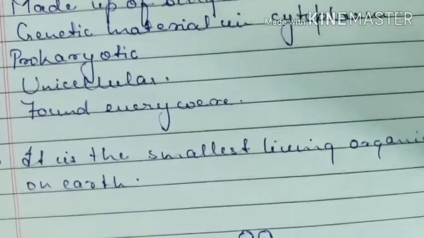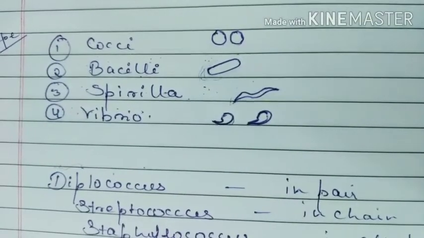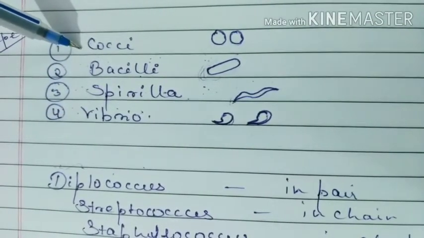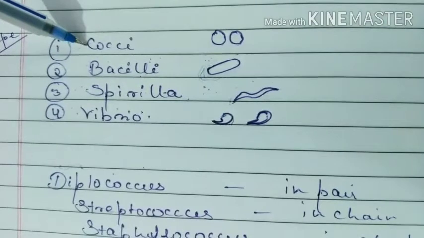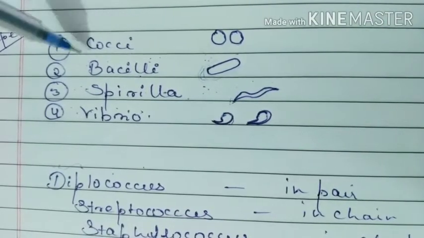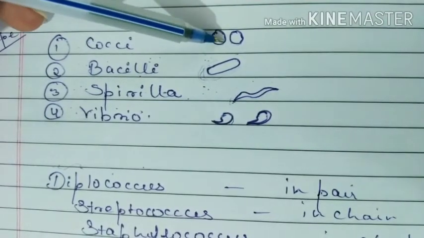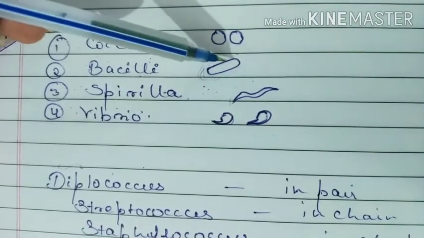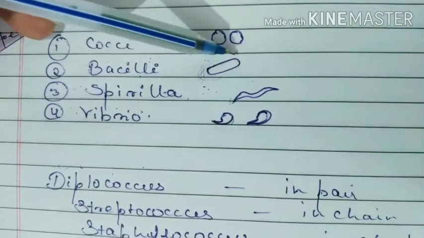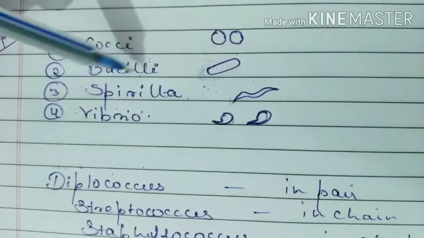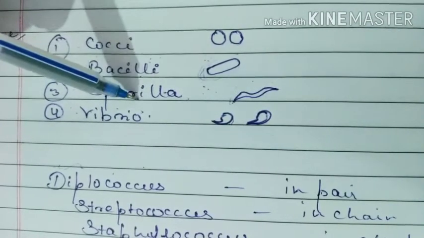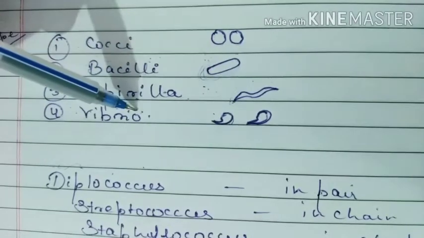Okay. Now we will talk about the shape of bacteria, means in how many shapes bacteria exist in nature. First is cocci. If the shape of bacteria is spherical, a round structure, then it is known as cocci. And when you see a rod-like structure, that is known as bacilli. Spiral structure is known as spirilla, and comma-like structure is known as vibrio.